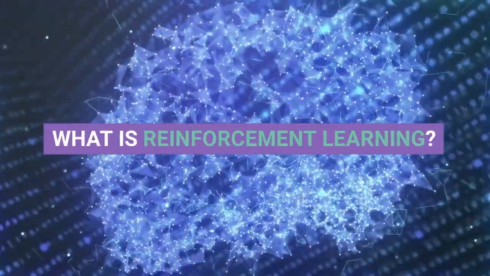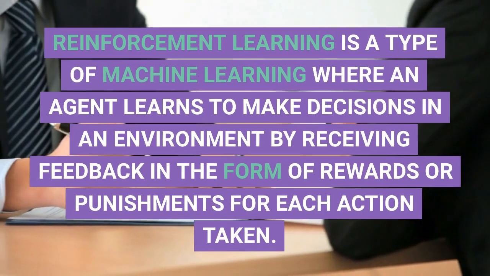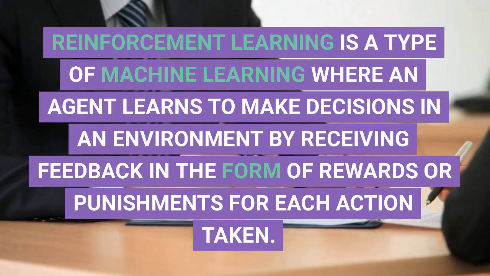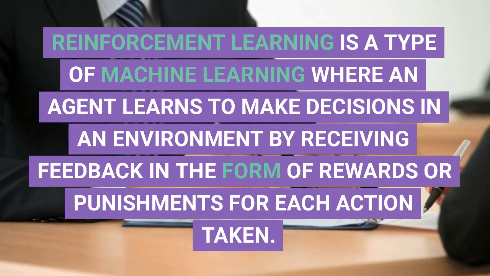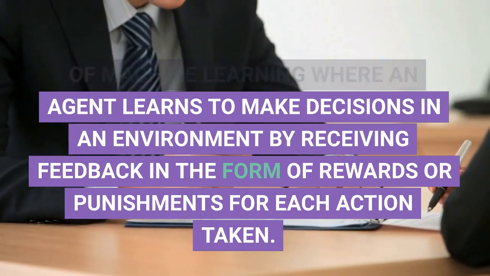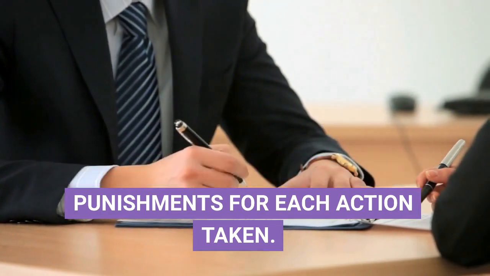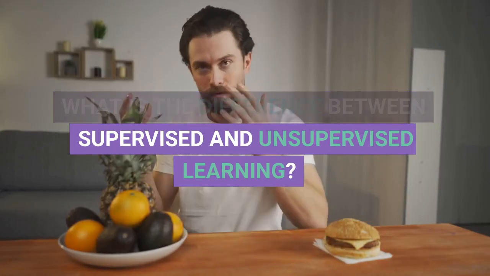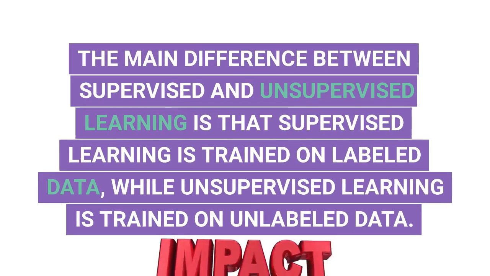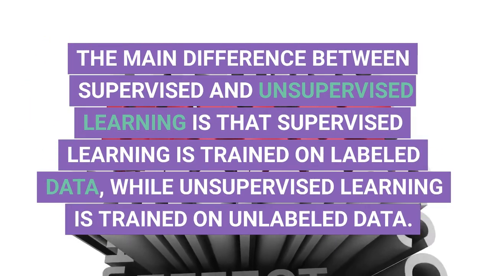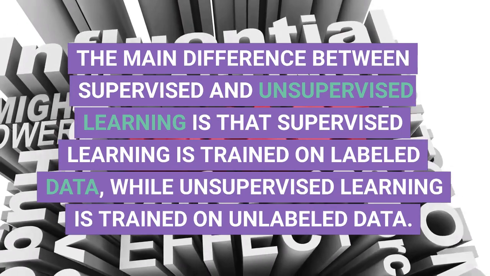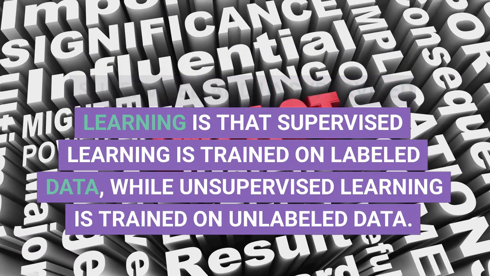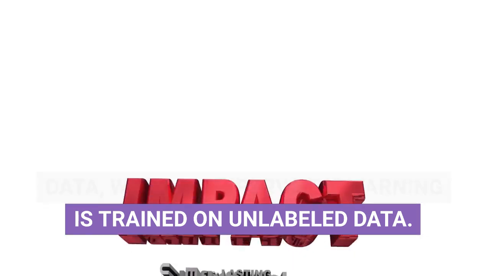What is reinforcement learning? Reinforcement learning is a type of machine learning where an agent learns to make decisions in an environment by receiving feedback in the form of rewards or punishments for each action taken. What is the difference between supervised and unsupervised learning? The main difference between supervised and unsupervised learning is that supervised learning is trained on labeled data, while unsupervised learning is trained on unlabeled data.